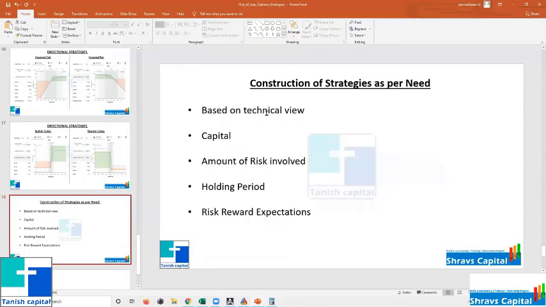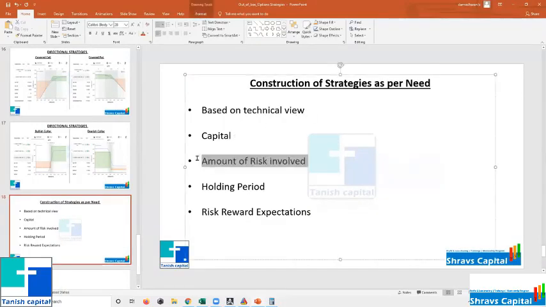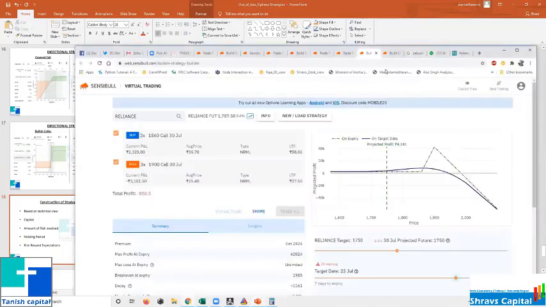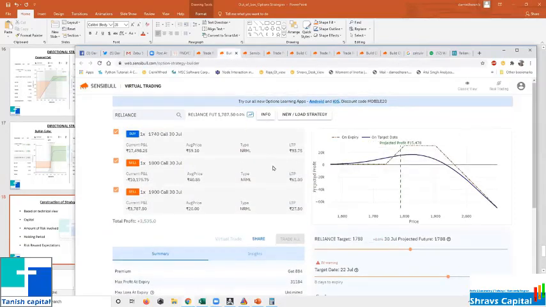Any view you are having, either from you or from your friend: what is the capital you are having, what is the risk you are going to take, and what is the holding period you are planning. If it is Bank Nifty weekly, 3-4 days is fine. And for Nifty weekly and Nifty monthly also, 10 to 15 days is fine. What is the risk reward expectation? Only on these aspects I have explained these things. So again, one more question I was having.